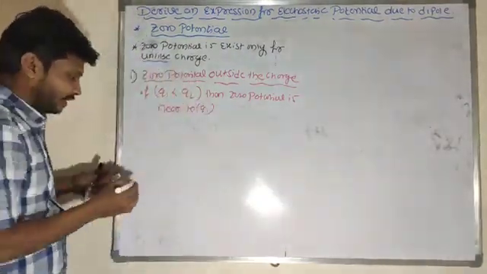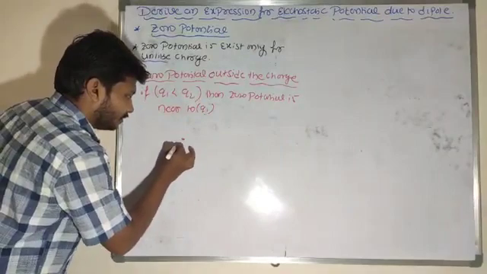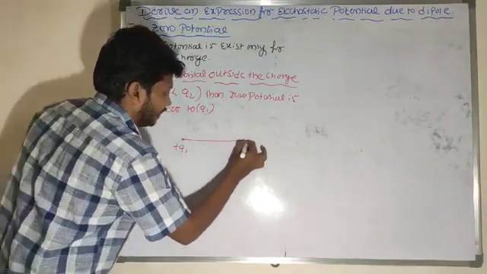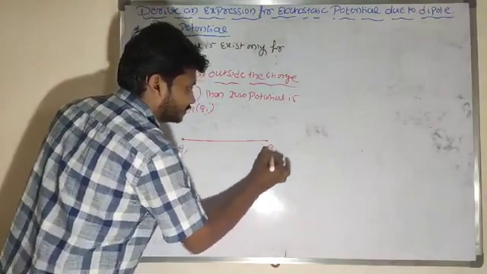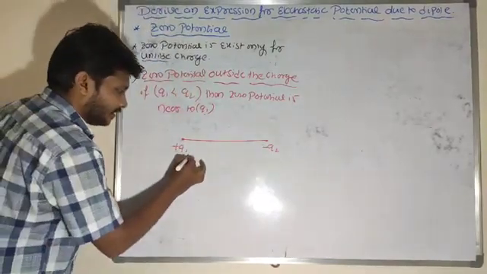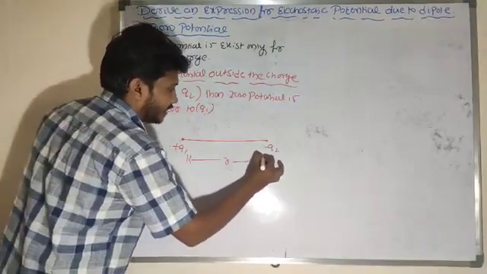So let me write plus q1, and at a certain distance from this one minus q2. These two charges are there and the separation between them is r here.